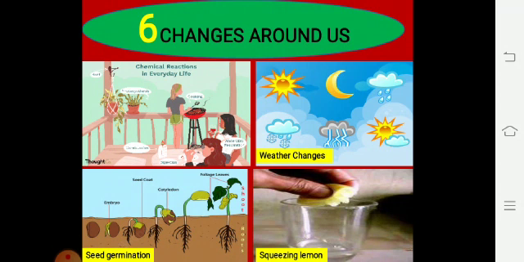Okay, so there are a lot of chemical reactions that happen in day to day life, and changes lead to our body, to animals, and to other objects. As you can see in the given picture, changes around us, like weather changes, when we eat something, we are thinking, we are eating, we are cooking, we are respiring. So all these changes are included around us.